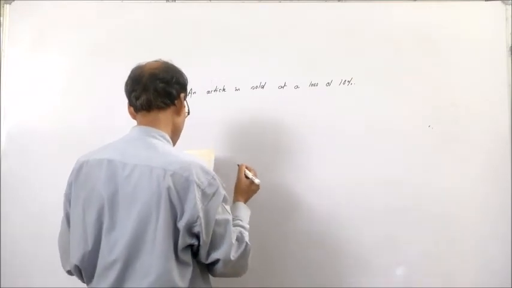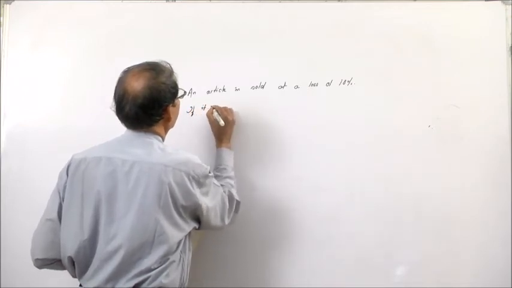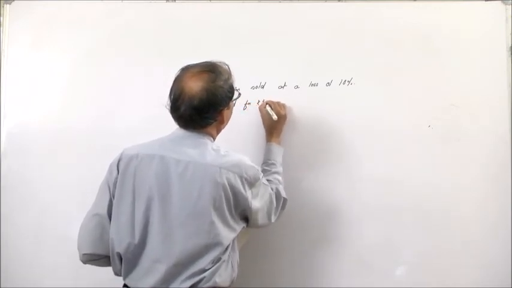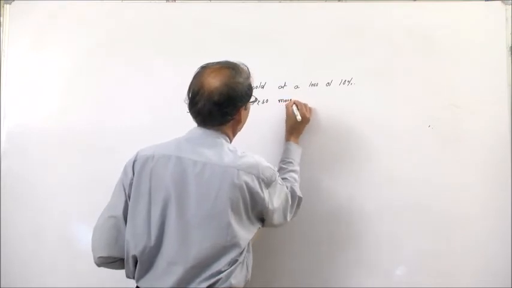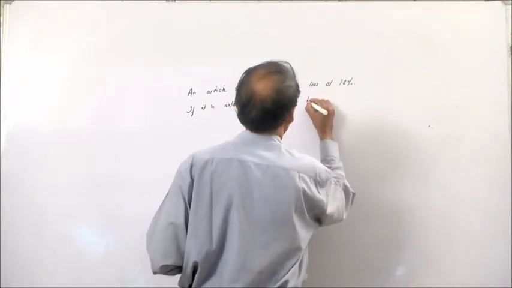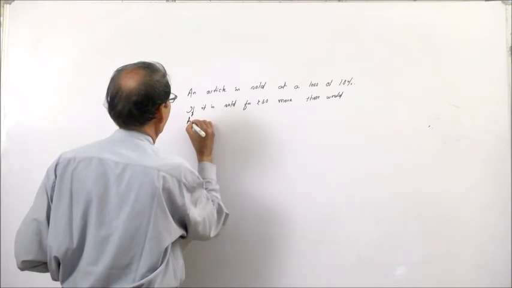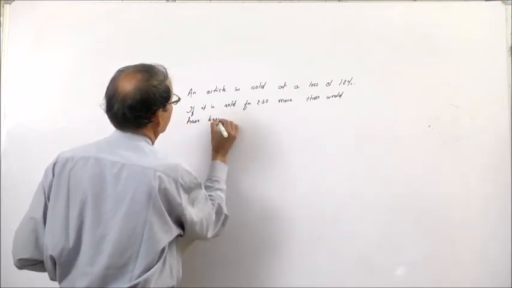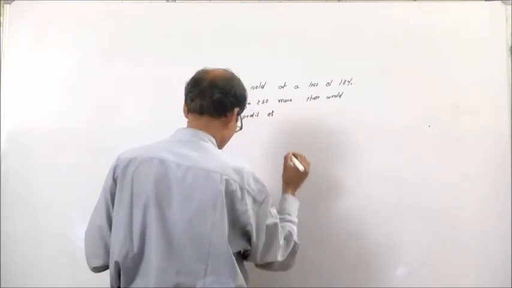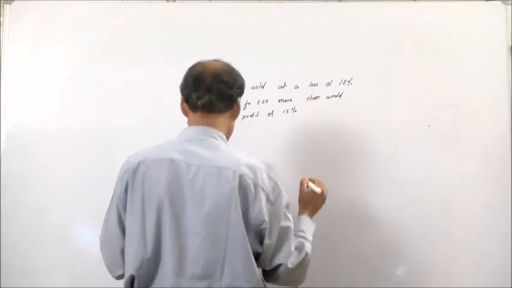10%. If it is sold for 50 rupees more, there would have been a profit of 15%.